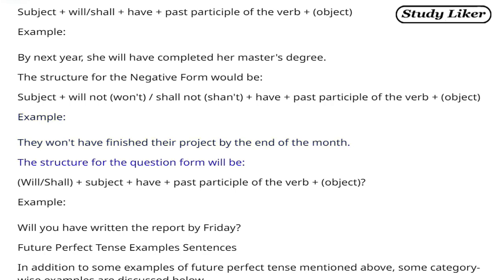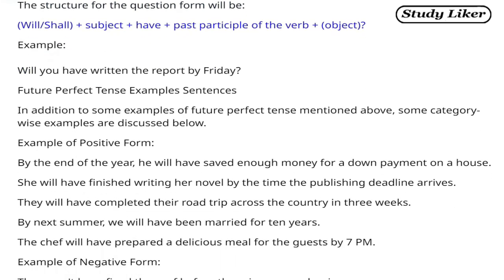The structure for the question form will be will/shall plus subject plus have plus past participle of the verb plus object. Example: Will you have written the report by Friday? Future perfect tense example sentences. In addition to some examples of future perfect tense mentioned above, some category-wise examples are discussed below.